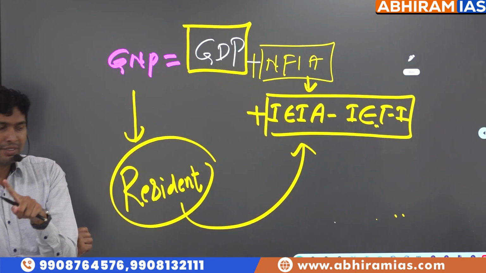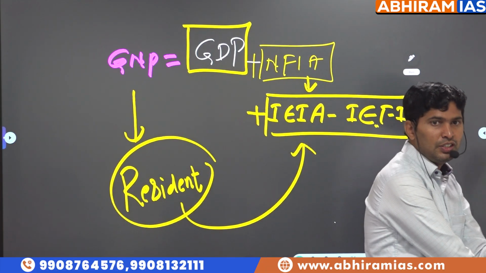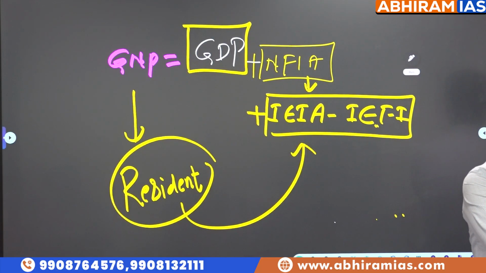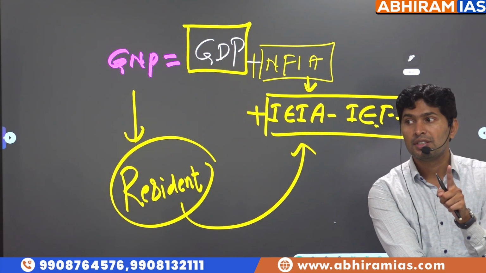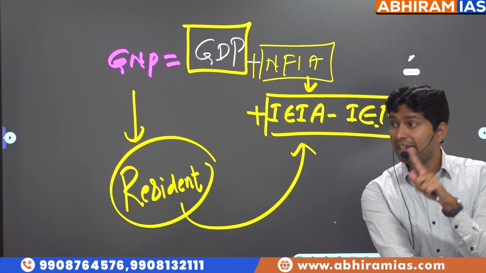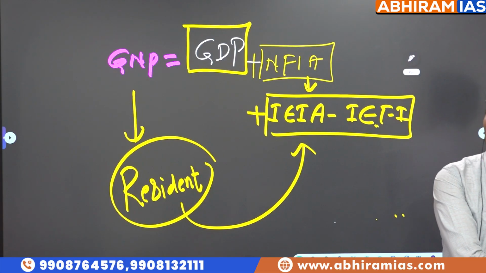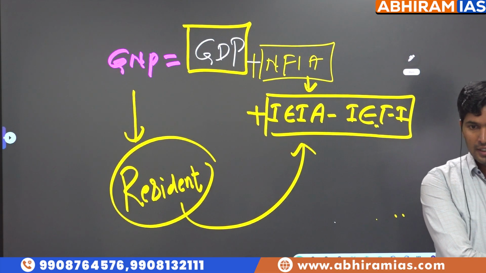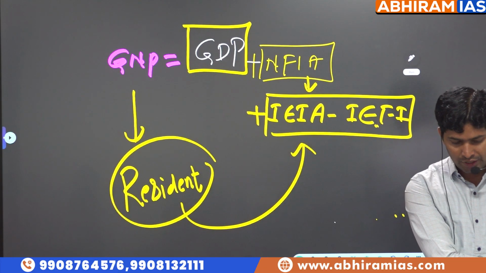Only look at the word, not our nationals, our residents. So clarity is, in GDP calculation, who produced does not matter. In GNP calculation, total income earned by our residents, not our nationals, total income earned by our residents, not only in our territory, but also in different parts of the world, is called as GNP, Gross National Product.